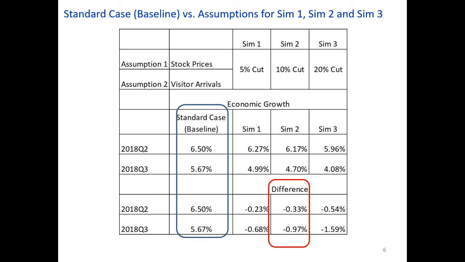When we assumed a 10% cut in both visitor arrivals and stock prices in simulation 2, the economic growth rate would be reduced by at least 1% in the second quarter.